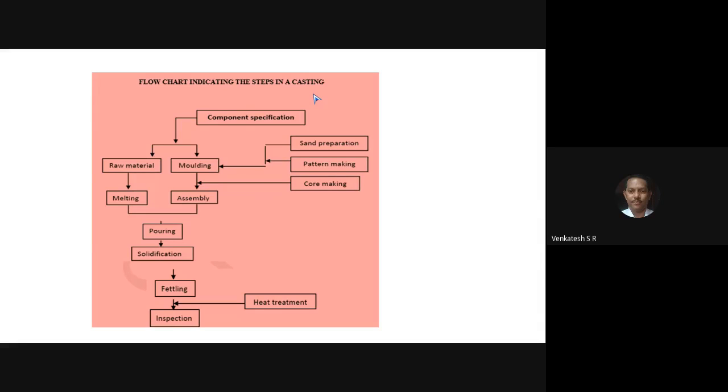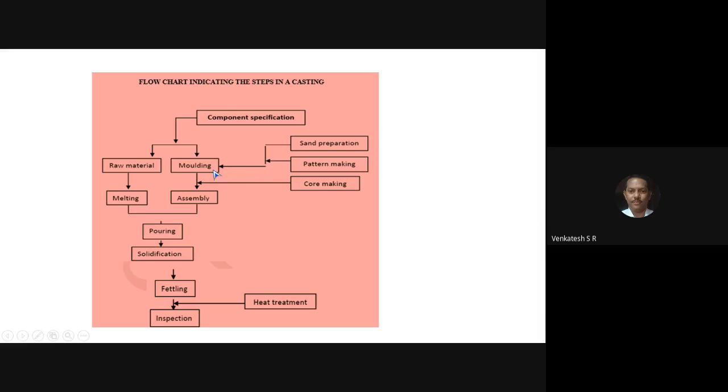Next, write: or flow diagram for production of casting in a foundry. Production of casting in a foundry. Both types of questions have already appeared in the examination in Module 1.